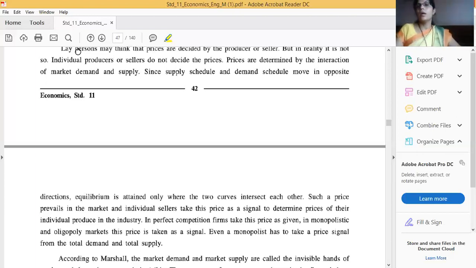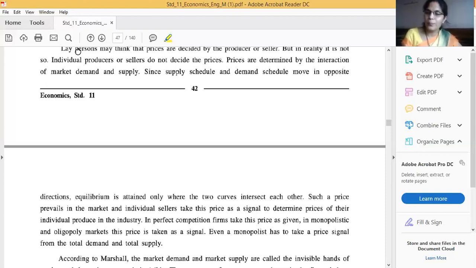Then you have this question in your mind, ma'am: supply has a positive relation with price, demand has an inverse relationship with price. So how can both decide a commodity's price?